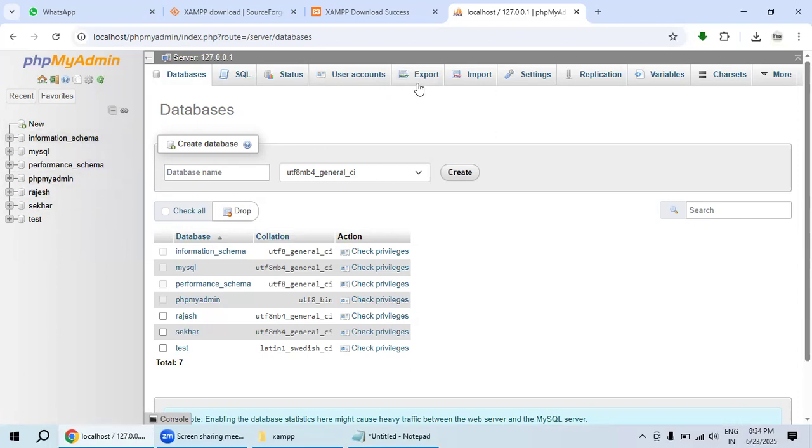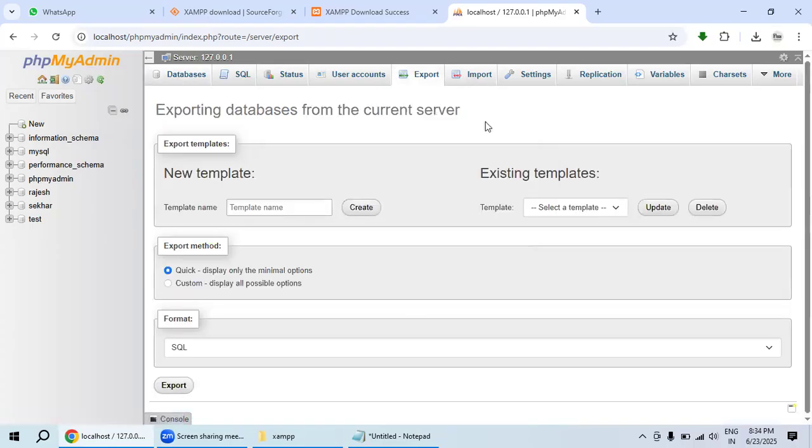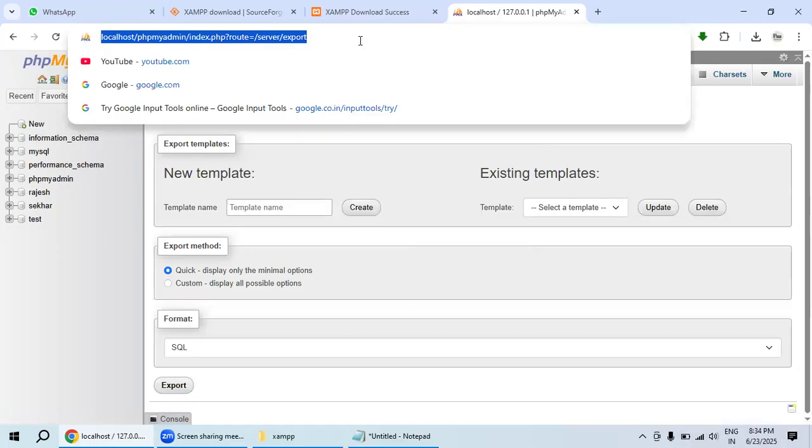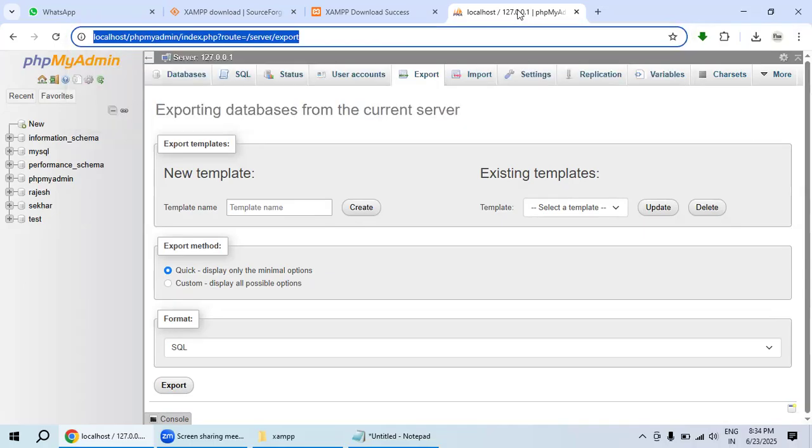If you want to take a backup, we can do it from here by using export. Or if you have any WordPress files in CSV format, you can import them from here as well. This is totally local, not on a remote server, which means a live server. Did you understand? I am just giving you an introduction to all these things.